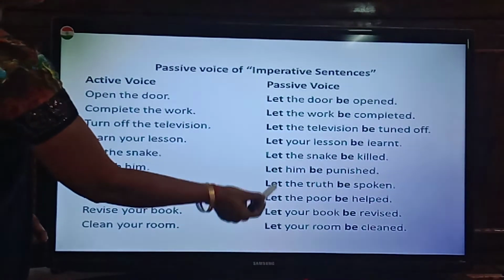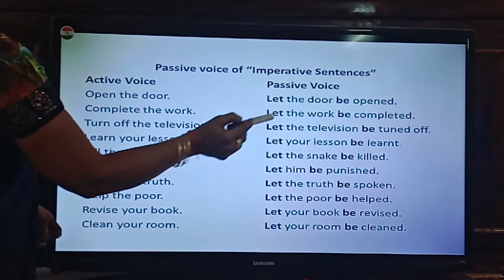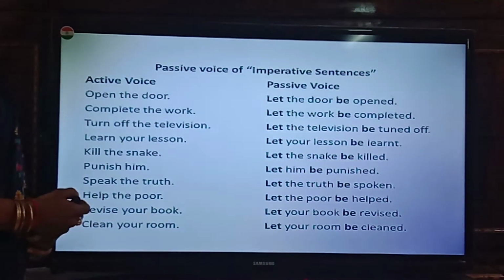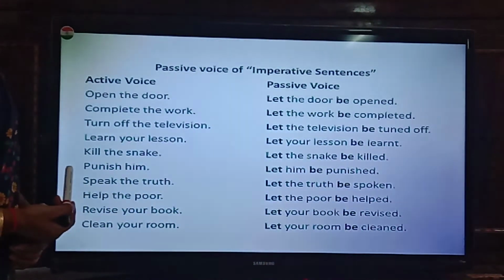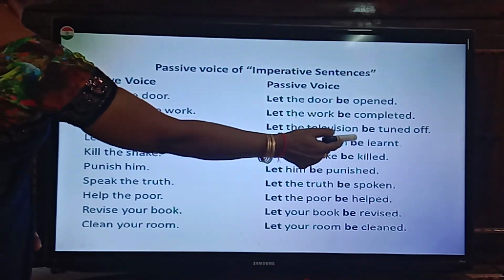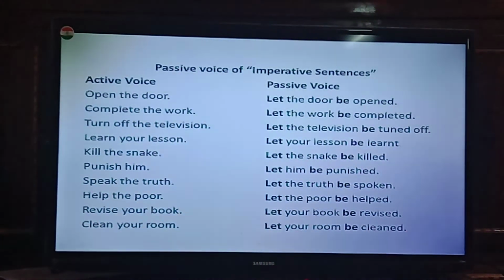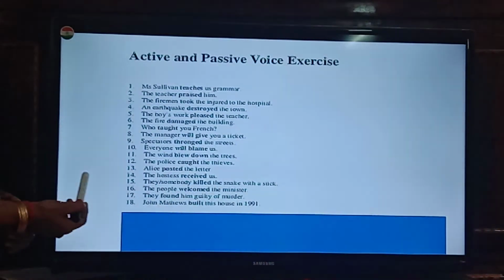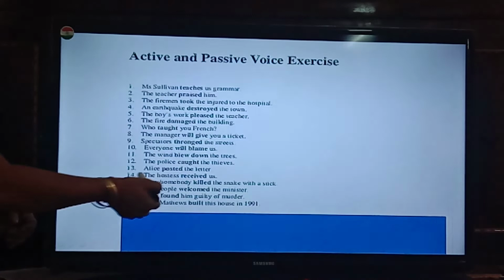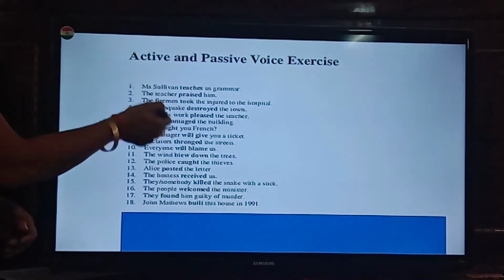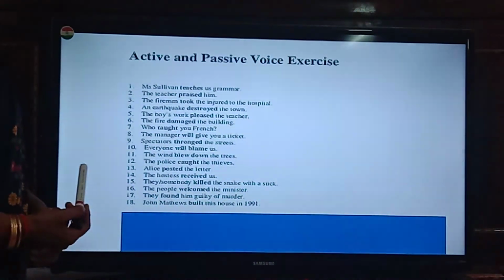So here you are using let and object came into the subject. Subject went to object and V3 form of the verb is used with be in front of it. Is it clear, everybody? Next. Basing on all that what we have learned, I gave you this exercise today. Complete this exercise and in the next class I am going to check the answers.